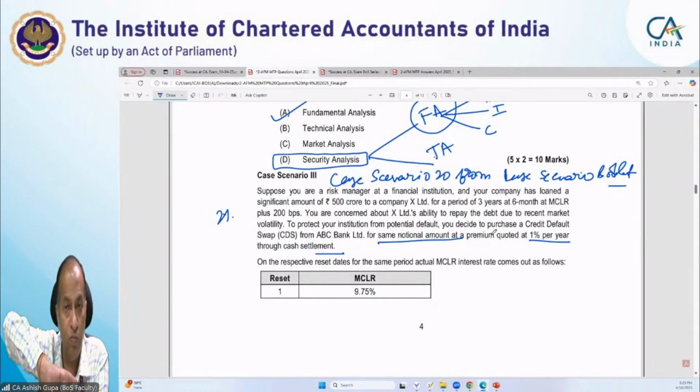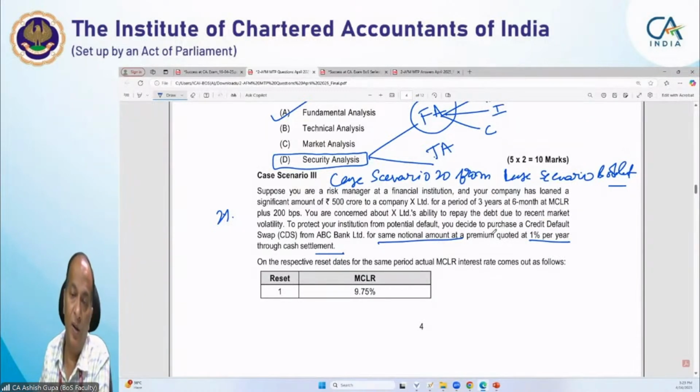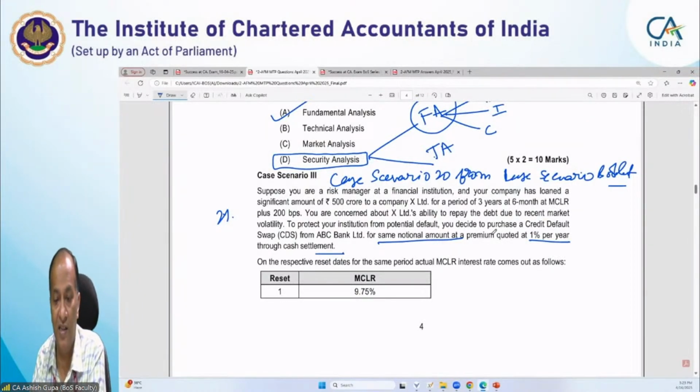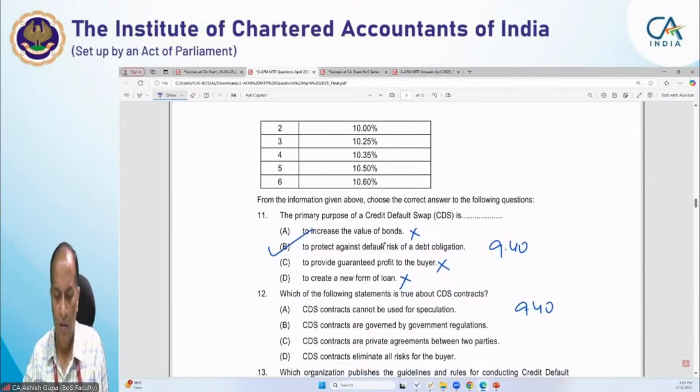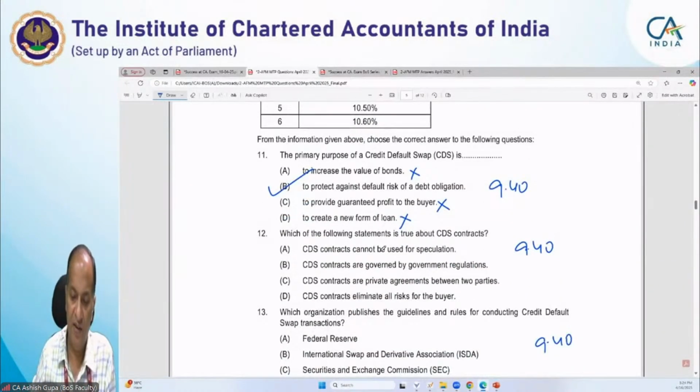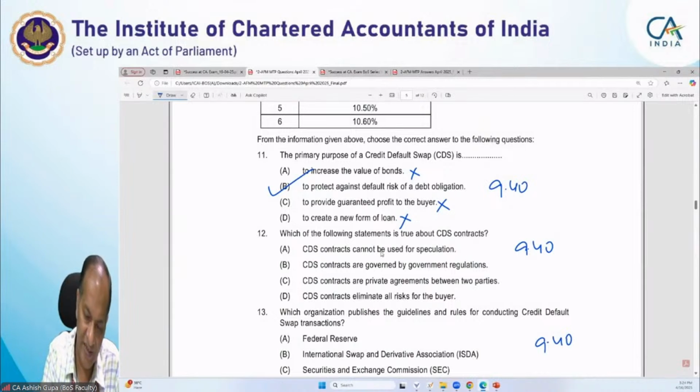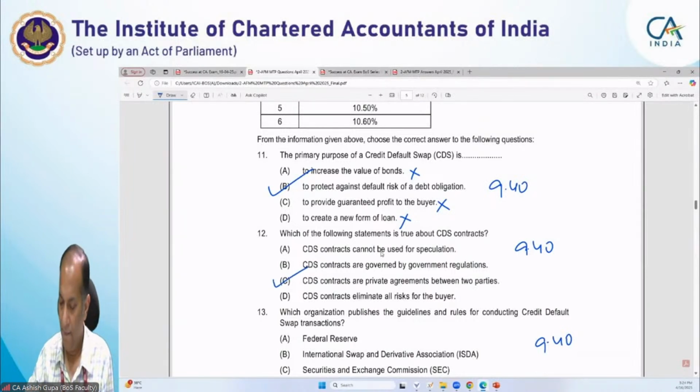A CDS contract cannot protect from this fall in the interest rate. It can just protect the company from default by the counterparty. So we can say our option is C.